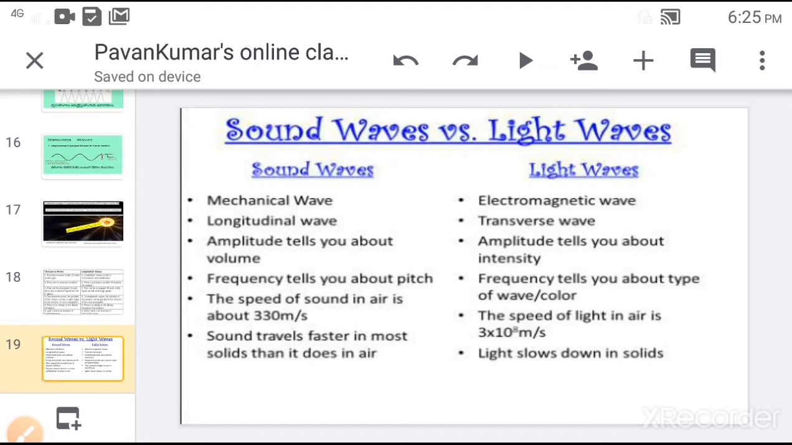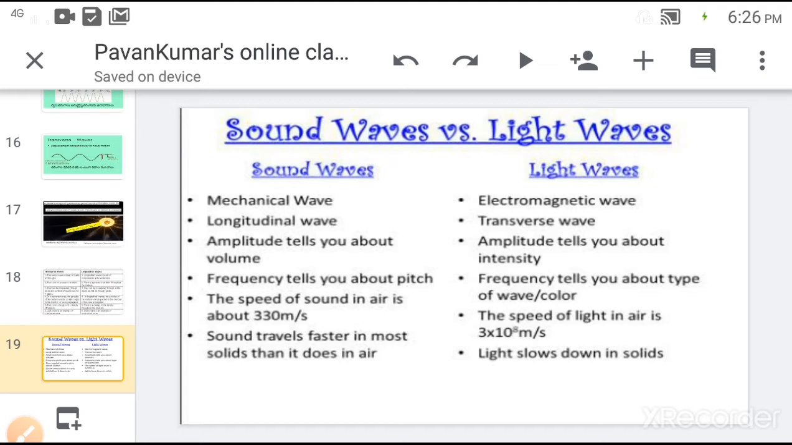The frequency in the case of sound waves tells about the pitch. The frequency in the case of light waves tells about the color. The speed of sound wave is 330 meters per second. The speed of light is 3 into 10 to the power of 8 meters per second. So we can easily say that the velocity of light is much greater than the velocity of sound. Next, sound waves travel faster in most solids, but light waves travel slowly in solids.